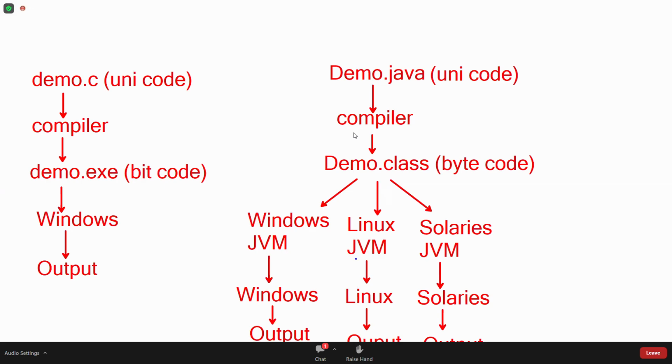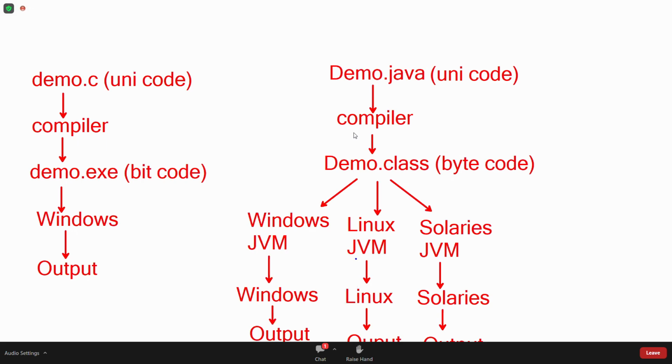Is there only one JVM or many JVMs? Many JVMs, not one. There are so many JVMs, separate Java virtual machines for every operating system. Inside the Java virtual machine, one software will be there that converts. What is that? Interpreter. What will it do? Converts bytecode into bitcode. What's the difference between compiler and interpreter? Compiler converts the whole program at a time.